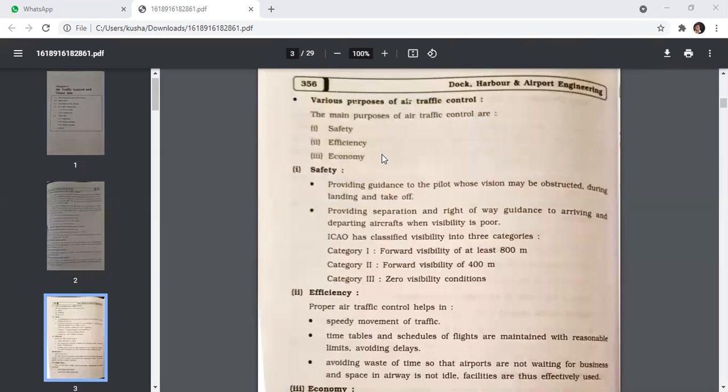Separation and right of way guidance to arriving and departing aircraft when visibility is poor. ICAO has classified visibility into three categories. Category 1, forward visibility of at least 800 meters. Category 2, forward visibility of 400 meters. And category 3 for zero visibility conditions.